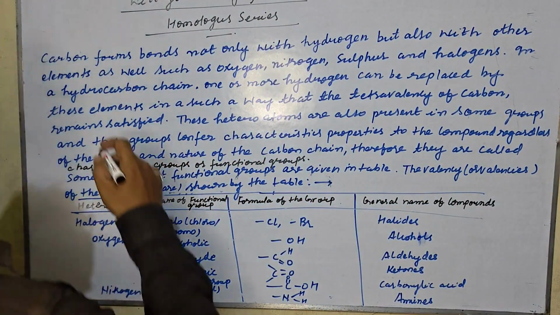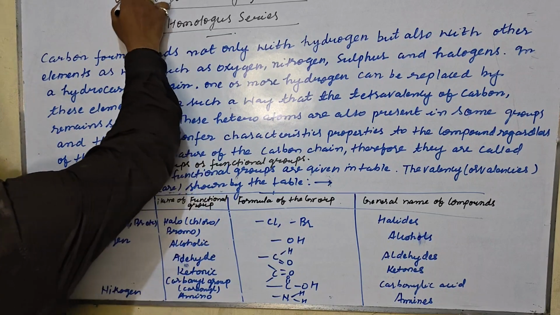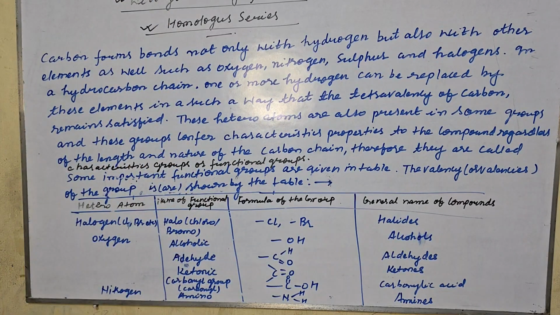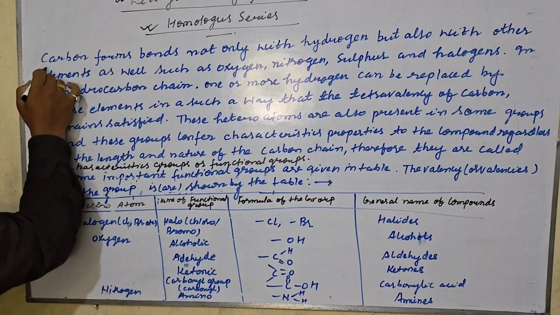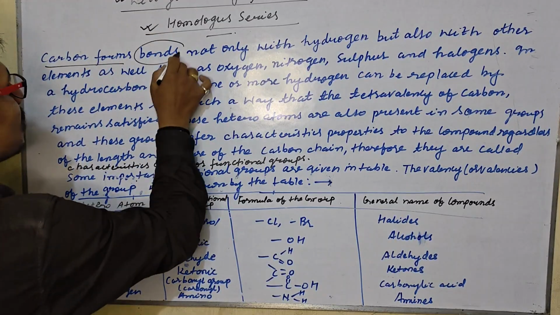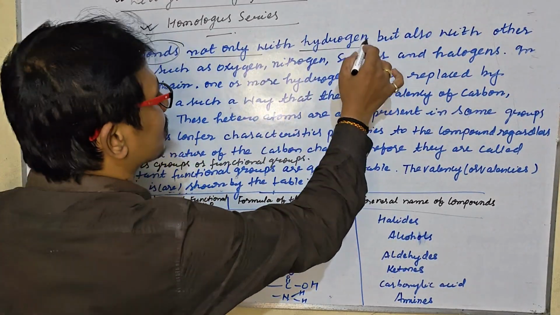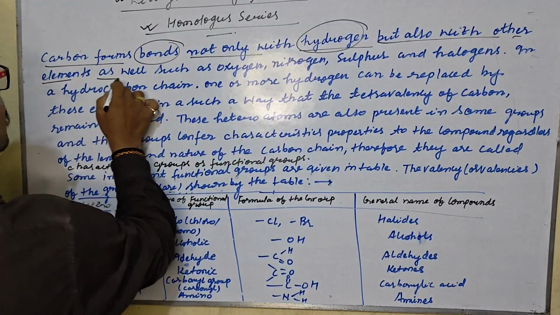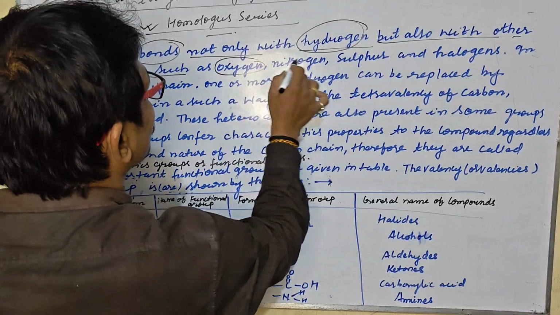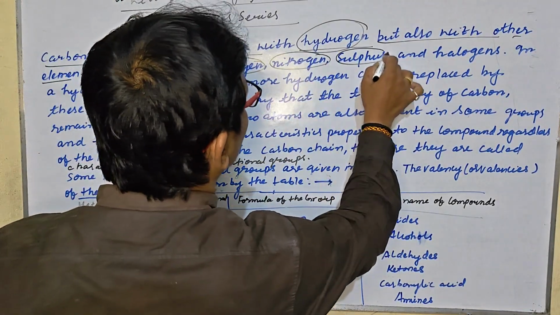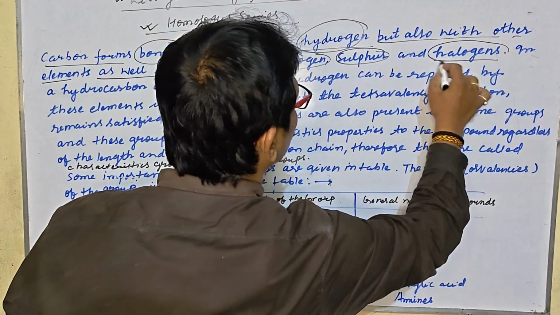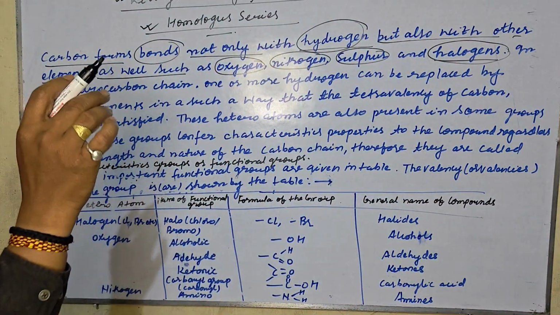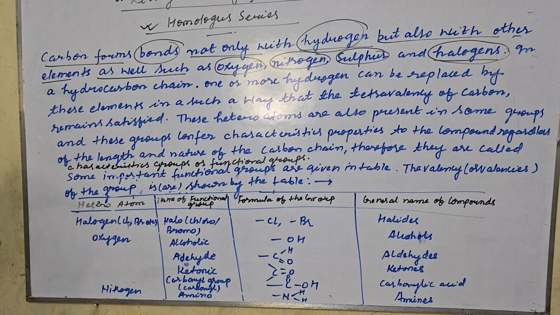It means the homologous series. Carbon is going to ask the other element, "Will you be my friend?" That is called the homologous series. Carbon forms bonds not only with hydrogen but also with other elements as well, such as oxygen, nitrogen, sulfur and halogen. So my dear students, carbon forms bonds not only with carbon but with other elements as well, such as oxygen, nitrogen, sulfur and halogen.